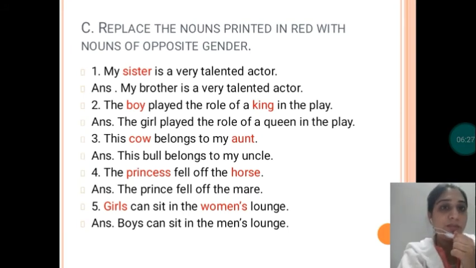Fourth one: the princess fell off the horse. Princess will be prince and horse will be mare. The prince fell off the mare. Now the fifth one: girls can sit in the women's lounge. So girls will be boys and women's will be men's. So boys can sit in the men's lounge. I hope you're clear with this.